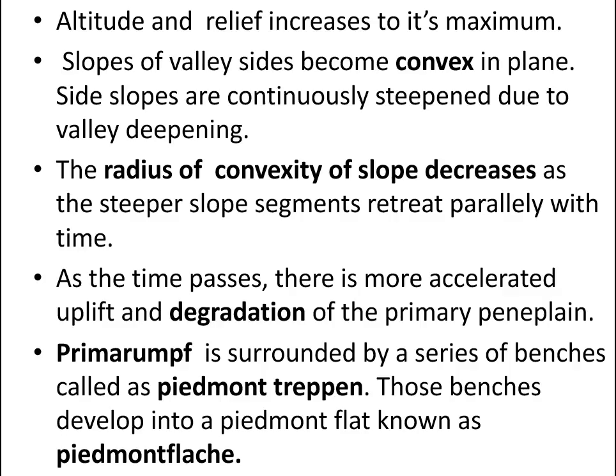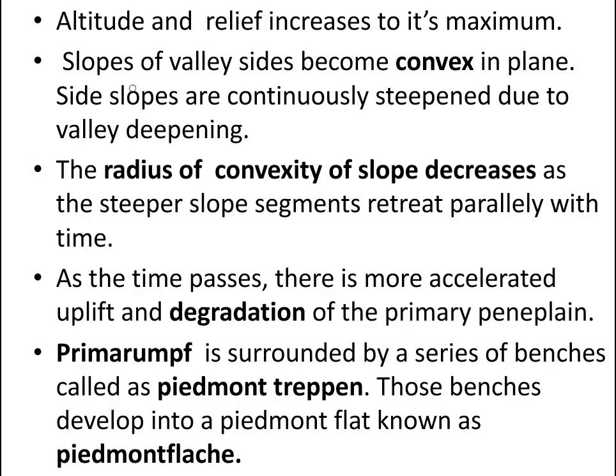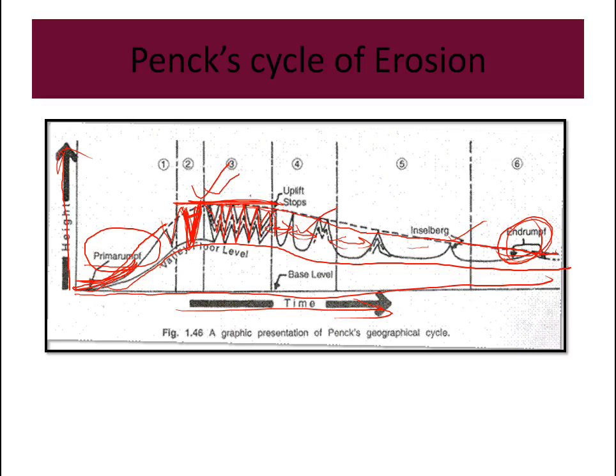So altitude and relief increase to their maximum. Here we can see that the relief features are also increasing, the altitude is increasing to its maximum, and the slopes of the valley sides become convex in plan. The side slopes are continuously steepened due to valley deepening, and the radius of convexity of the slope decreases as the steeper slope segments retreat parallel with time.